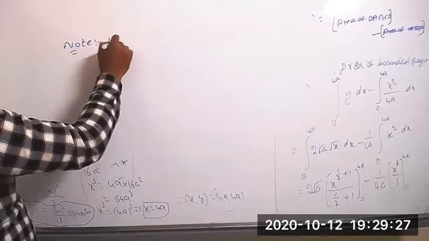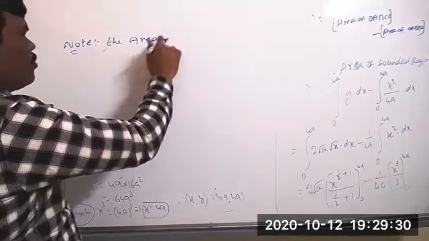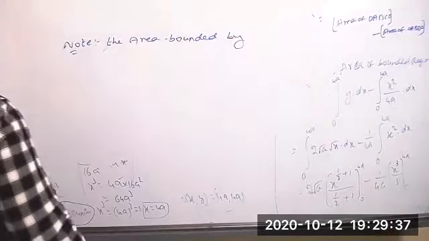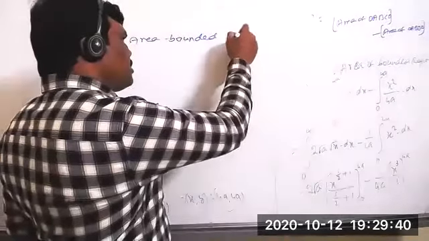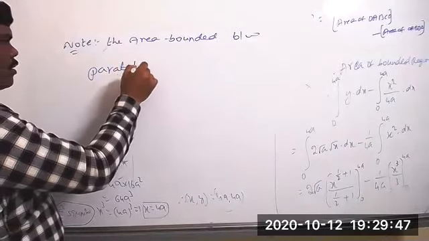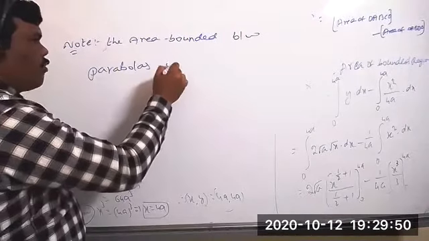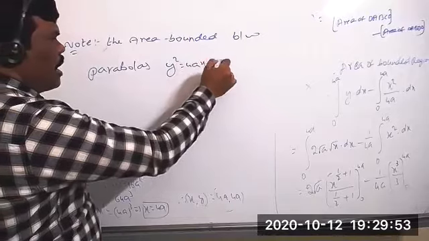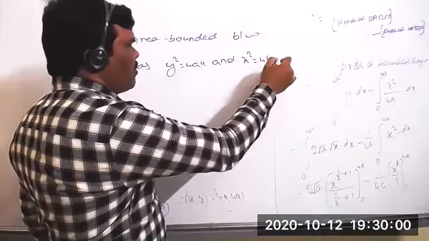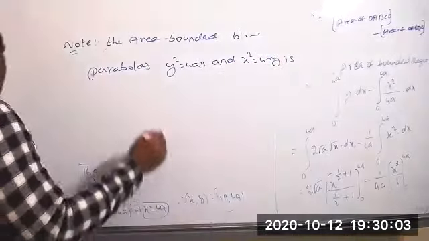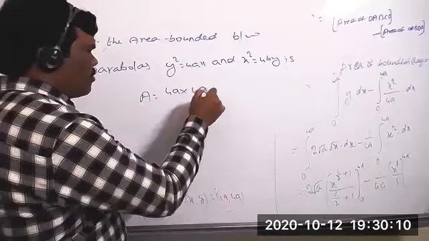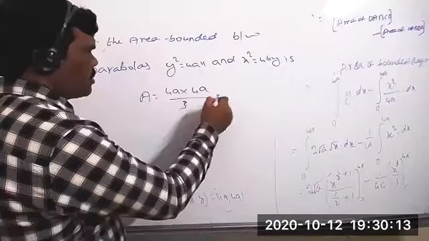The area bounded between parabolas y square equal to 4ax and x square equal to 4by, you should remember that area equal to 4a into 4b by 3 square units.